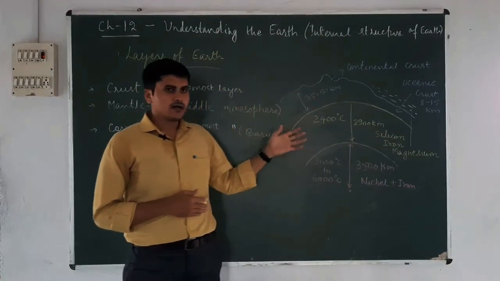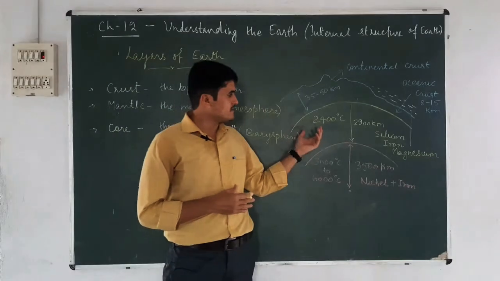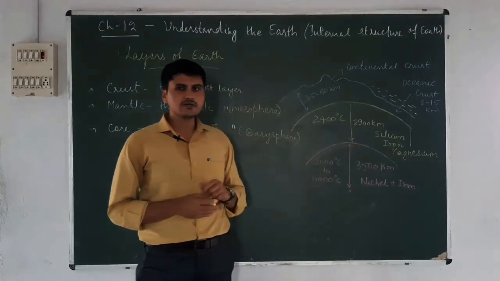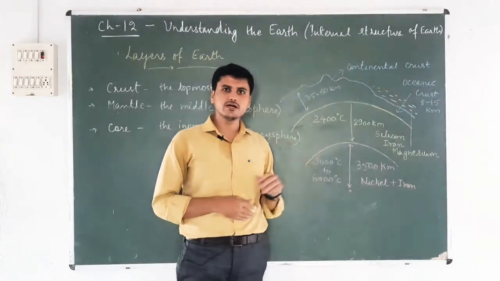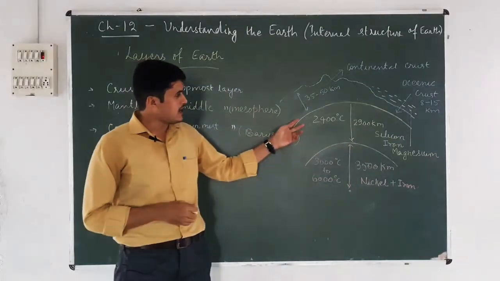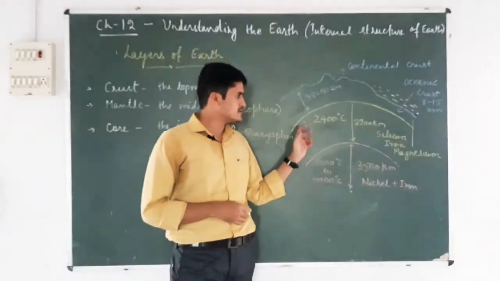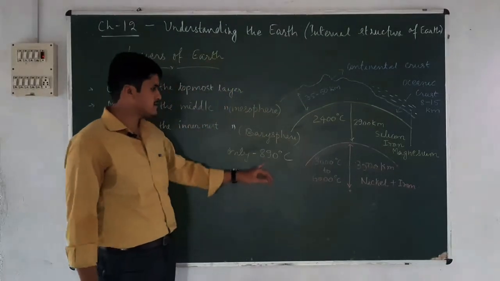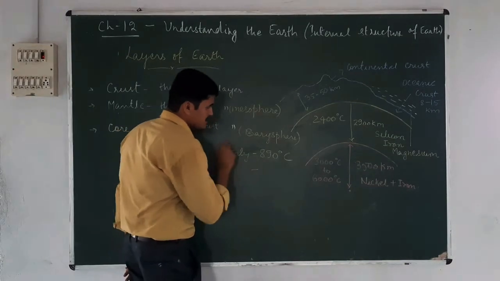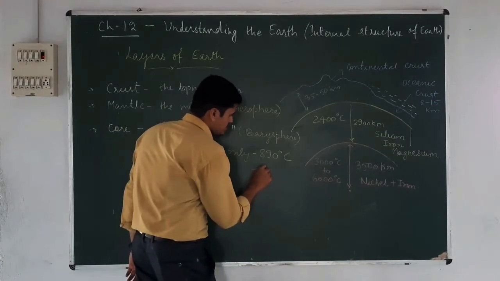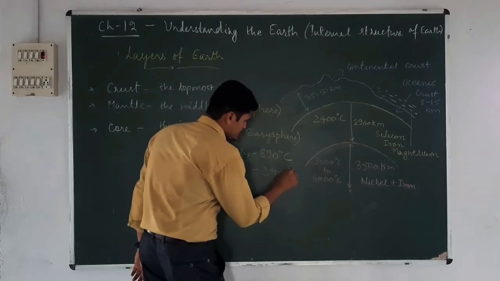So under the crust there is the mantle. Its thickness is 2900 kilometer. And its temperature is very high. The outer layer of the mantle is only 890 degrees Celsius, and the temperature of the inner layer is around 2400 degrees Celsius.